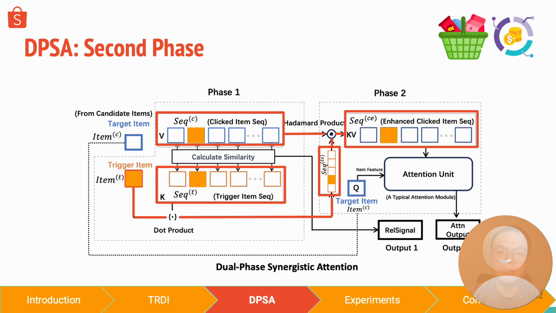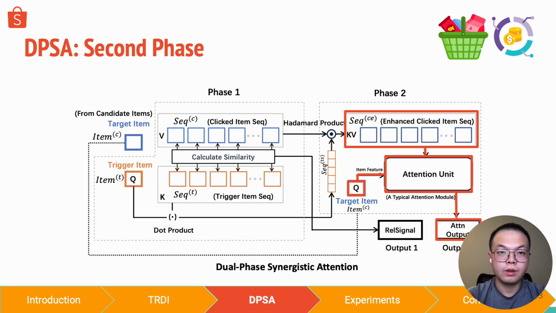And intuitively, the intermediate representation is the similarity between the current trigger item and the past trigger items. So semantically, if a past trigger item A is similar to the current trigger item, then a user may have a higher likelihood to give positive feedback on recommended items that are similar to the items clicked with the past trigger item A. After obtaining the enhanced click sequence, we pass it as key and value into an attention unit, be it multi-head attention or transformer, any typical attention unit, and it will produce output 2.